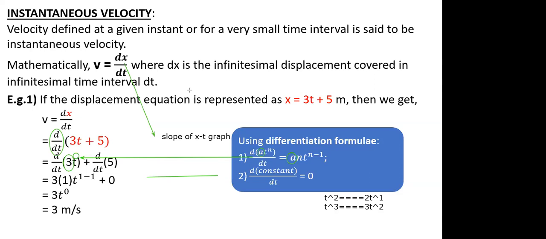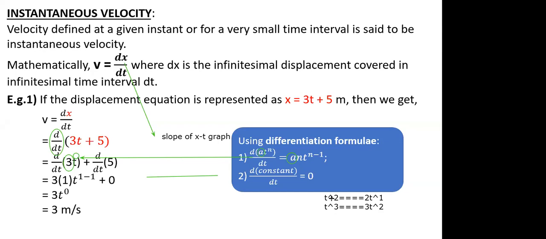Yeah, Dvit, I will explain the formula once again. The first formula tells you that whenever a derivative operator acts on a variable plus coefficient, the coefficient will remain as it is. And the variable t raised to n, which represents your exponent or index, will become n into t raised to n minus 1.